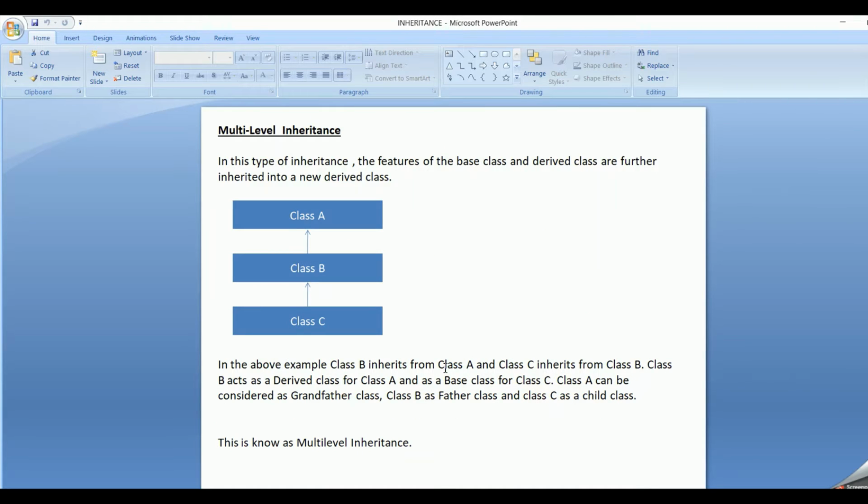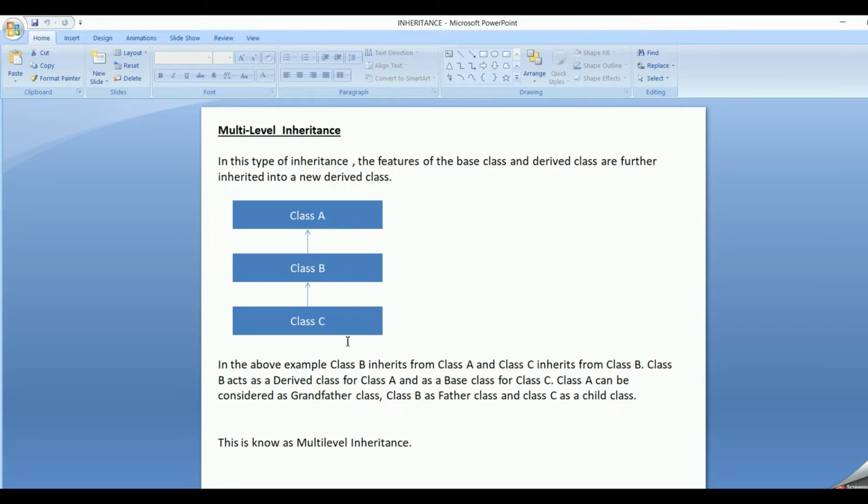So today let's cover multi-level inheritance. In this type of inheritance, the features of the base class and the derived class are further inherited into a new derived class. So friends, here class A is the base class and class B is the derived class. Class B inherits the properties of class A, whereas class B acts as a base class for class C, which is a derived class.